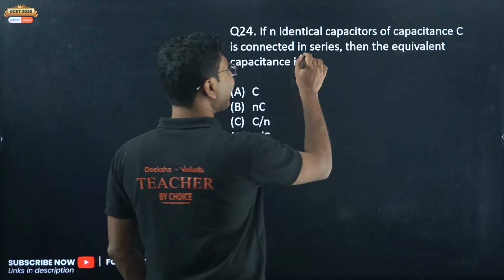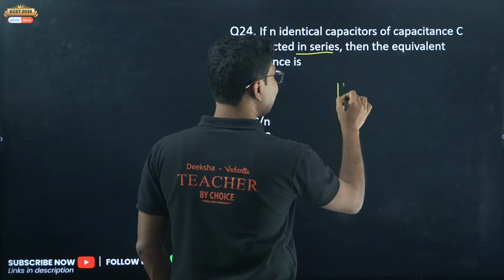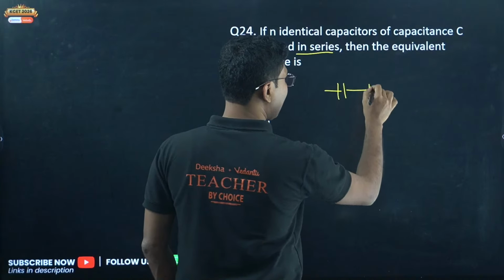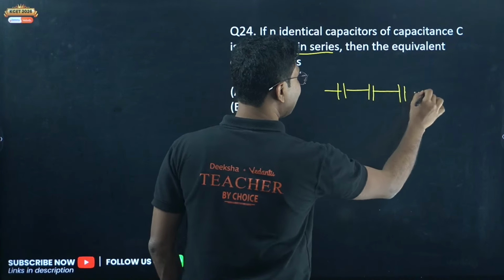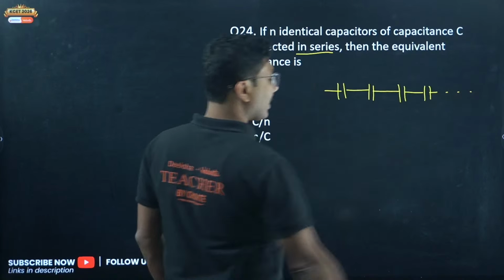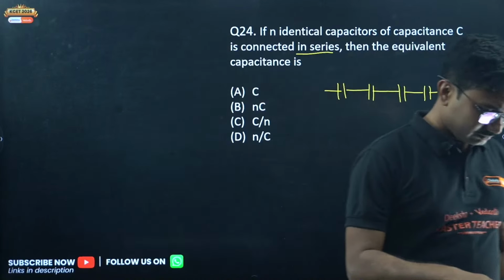So you are connecting capacitors in series. N identical capacitors. What is the equivalent capacitance?